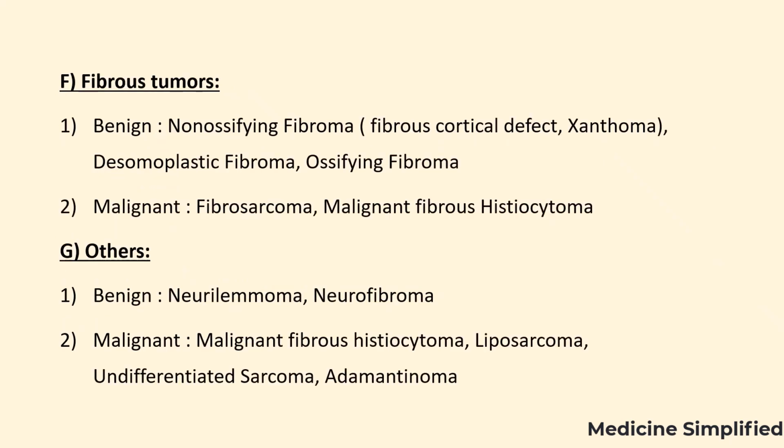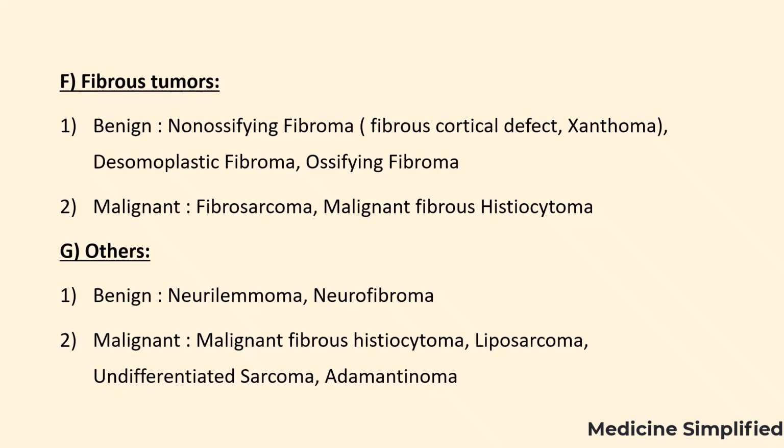Next type is fibrous tumor, which are further subclassified into benign and malignant. Benign include non-ossifying fibroma, which is common in child and adolescents, occurs in long bones and usually resolves after child growth. Next is desmoplastic fibroma, which is rare but locally aggressive primary bone tumor.